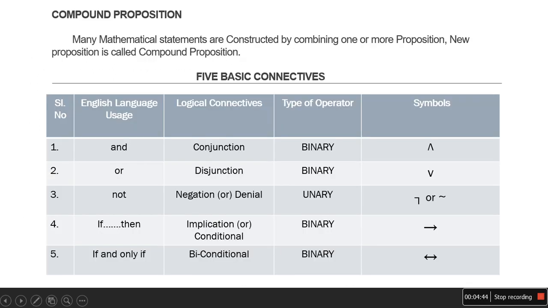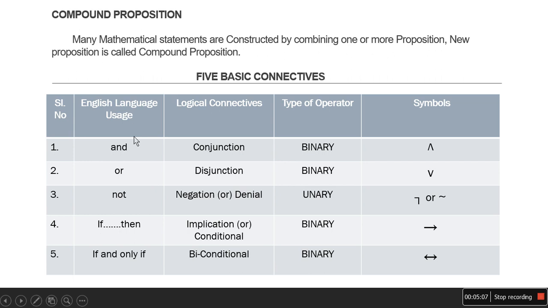Next, we go with the compound proposition. Many mathematical statements are constructed by combining one or more propositions. The newly framed proposition is called a compound proposition. If we want to find compound propositions, then we should know the connectives. Here, the five basic connectives are represented in the table.